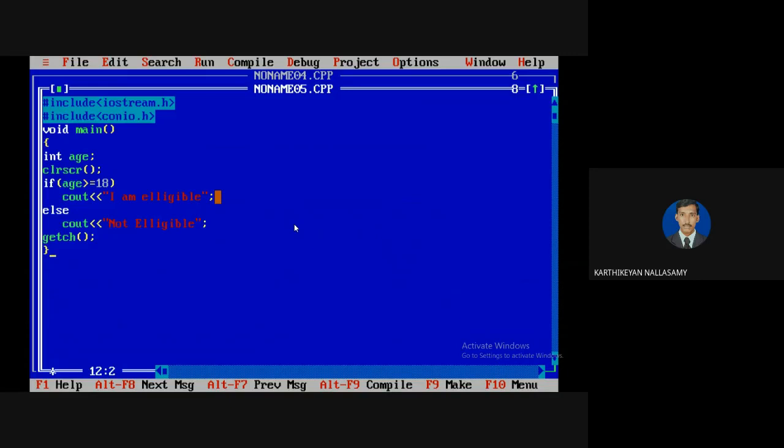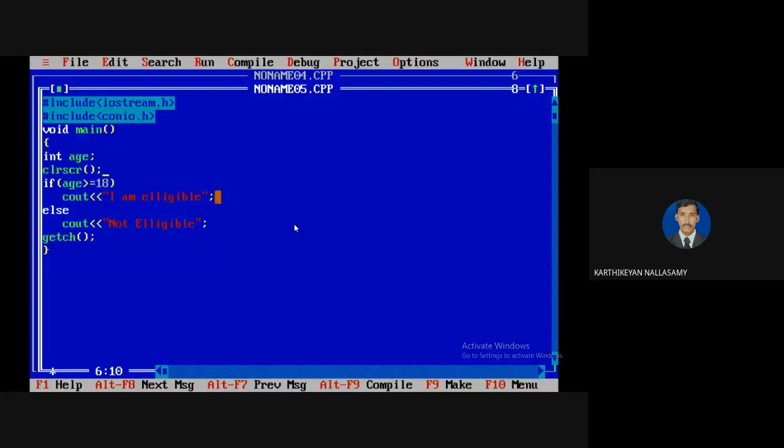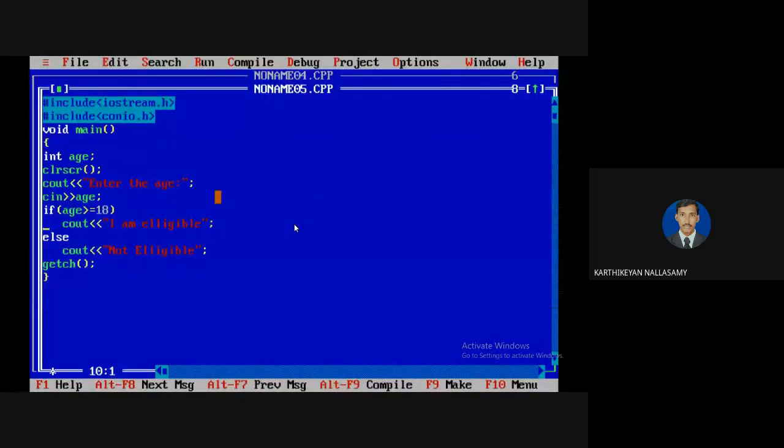Again, I'm going to stop this, compile, and run the program. Sorry, I forgot to get an input. I'm going to enter my age as 18, so I am eligible. So here, we should use the conditional operator if the number of actions for the branching statement is one. Normally it is a replacement of if else.